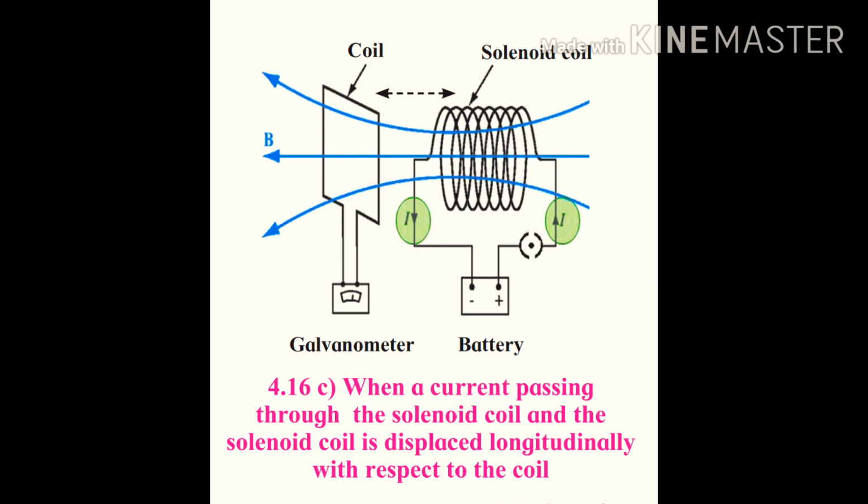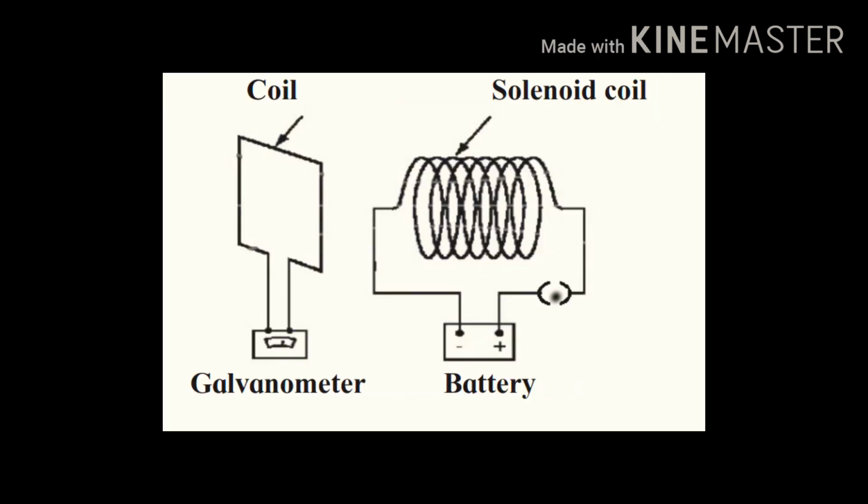But there wasn't any deflection if there was no change in the magnetic field. That is, the conductor was stationary and the same amount of current was flowing in the solenoid. So there wasn't any change in magnetic field. How are you going to change the magnetic field? If you change the place of the conductor.